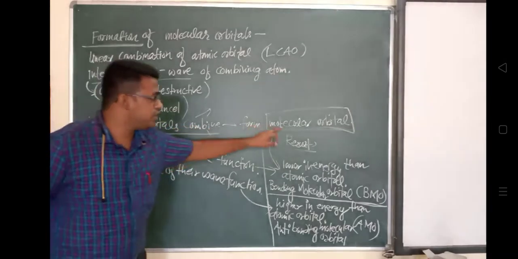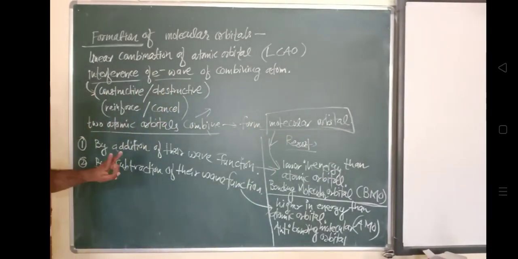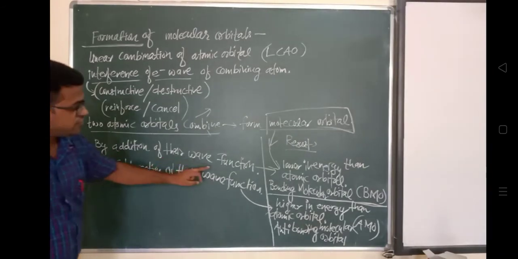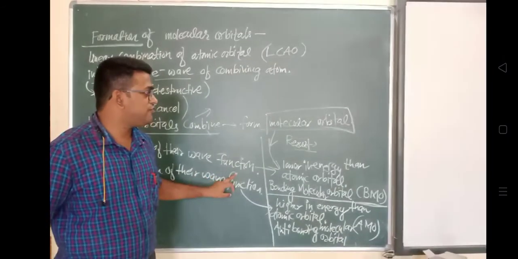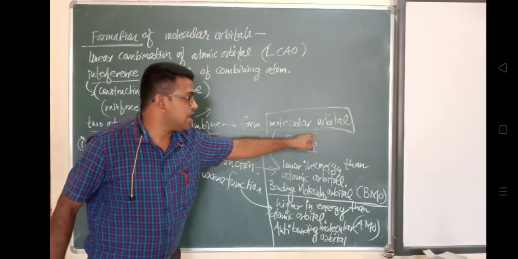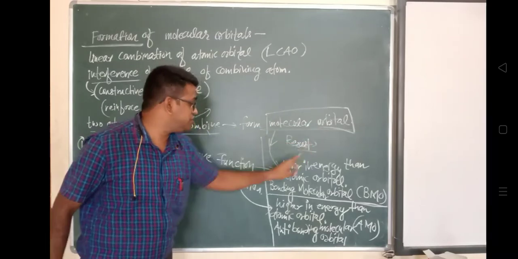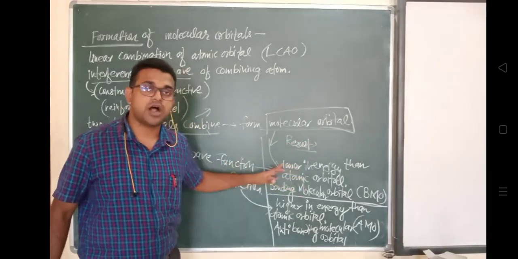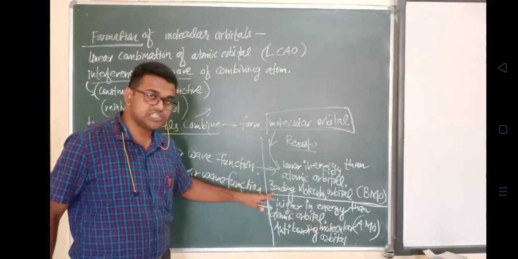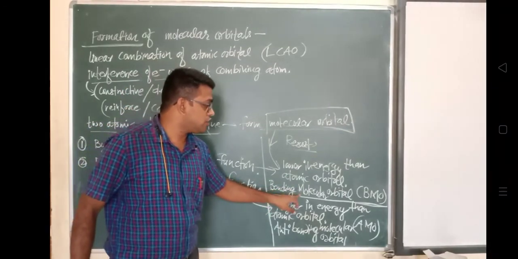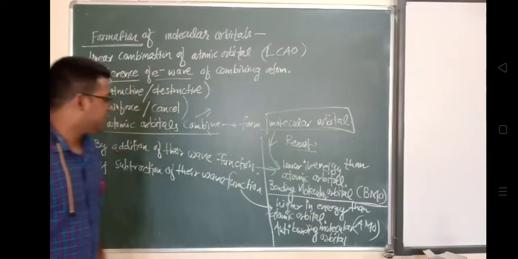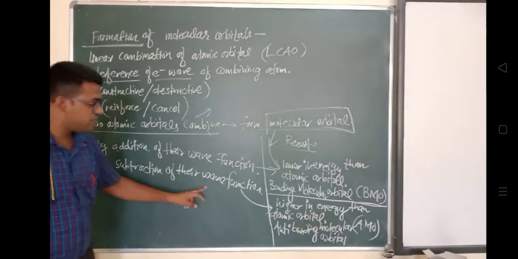Now we'll see what is a bonding molecular orbital and what is happening in the case of a bonding molecular orbital, BMO.